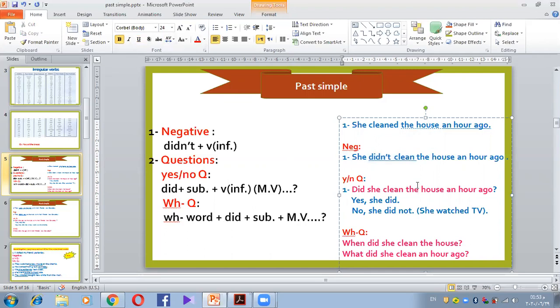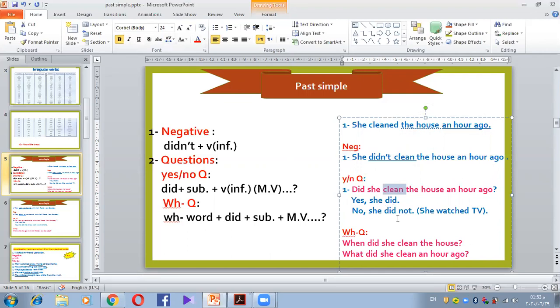Now I want to make a yes or no question. I have a main verb here, so I go and get what? Did. Why? Because the verb ends in ed. So did, and then the subject, she, and then the main verb in the infinitive because I have did. Did she clean the house an hour ago? Yes, she did, or no, she didn't.